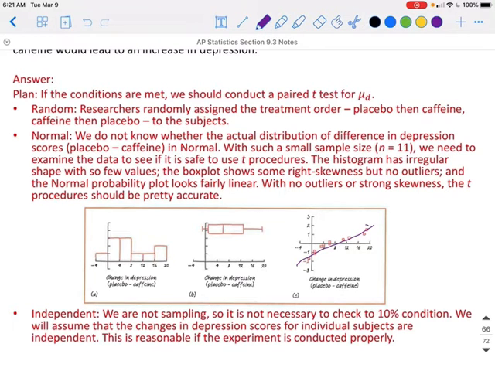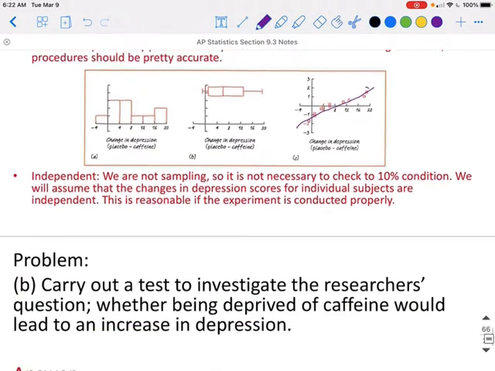Next is going to be the do. This is where we do our caffeine. So you do need to input this data into your calculator. You can either find the difference by hand and then input it into the list, or you can have the list do the work for you.